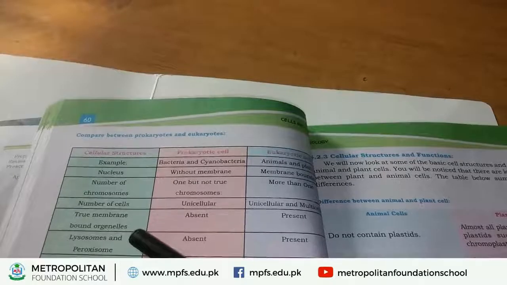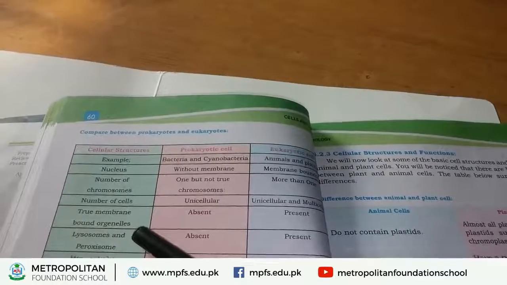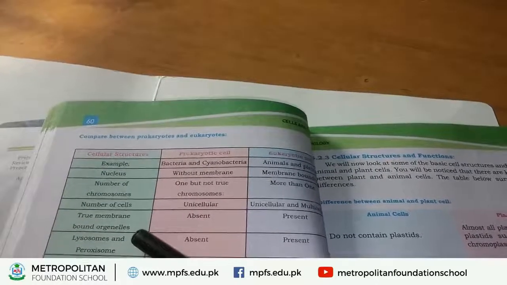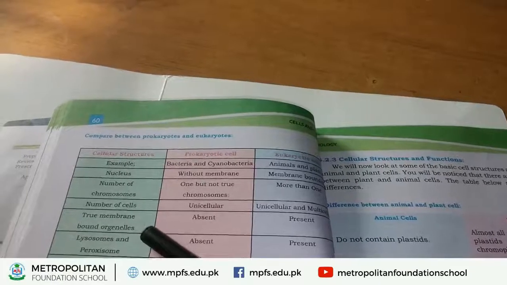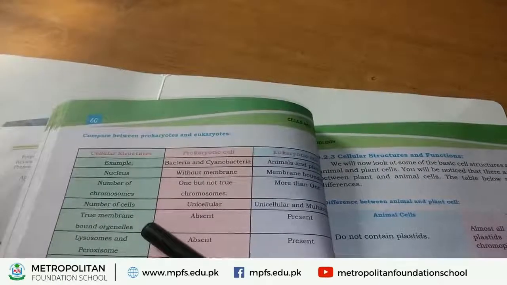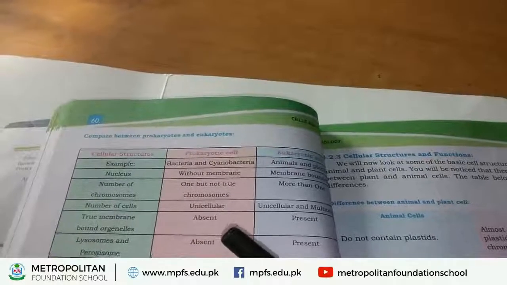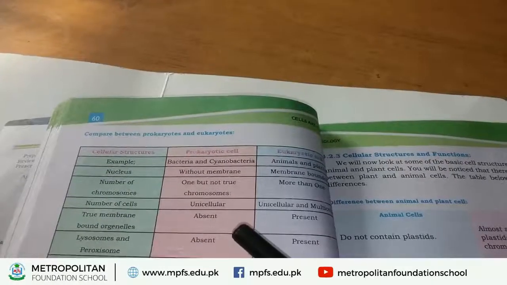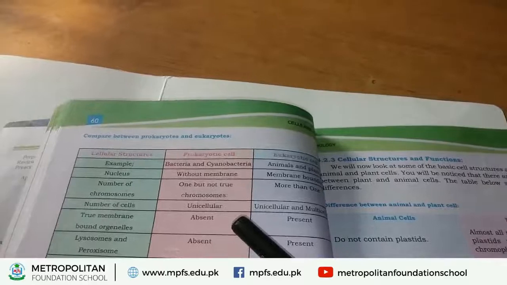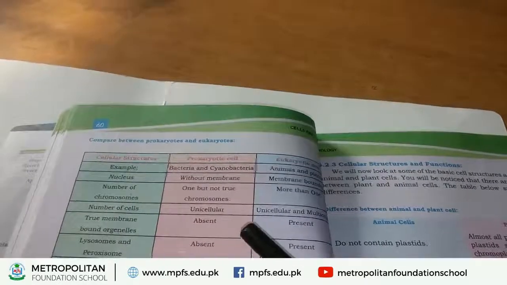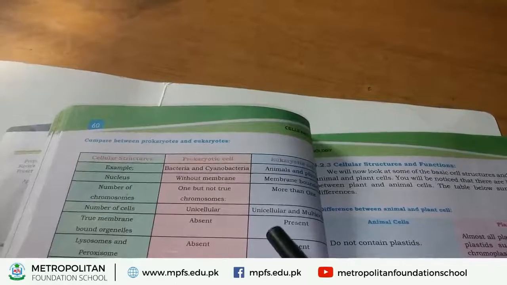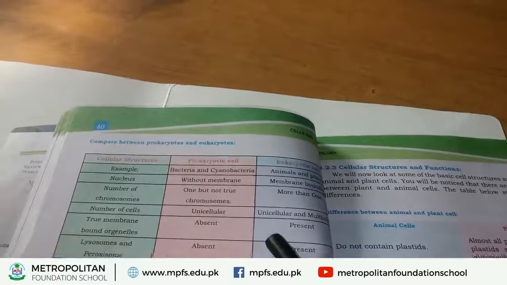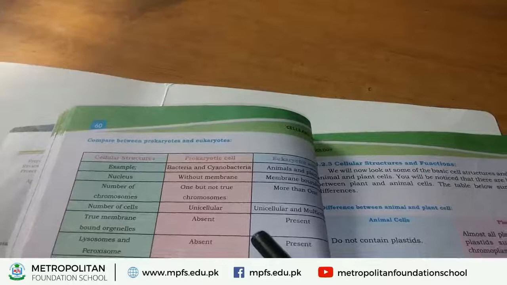These organelles are found inside the cell, and a membrane is also found around them. That's why they are called membrane bounded organelles. These are totally absent in prokaryotic cells, and they are found in eukaryotic cells.